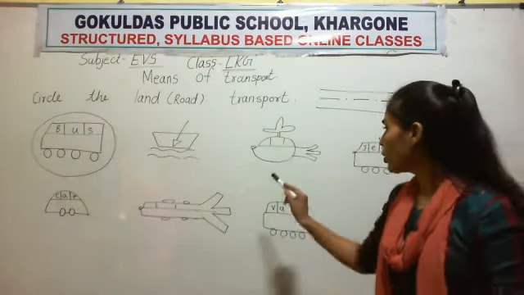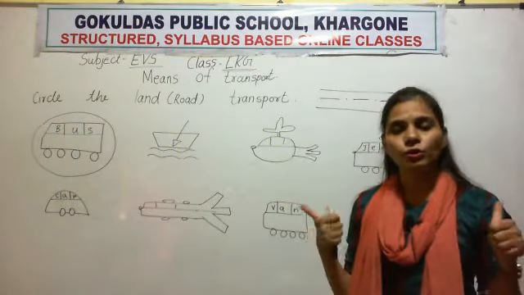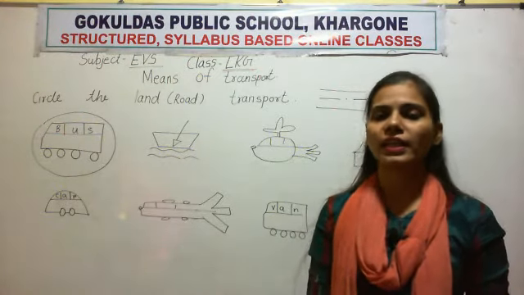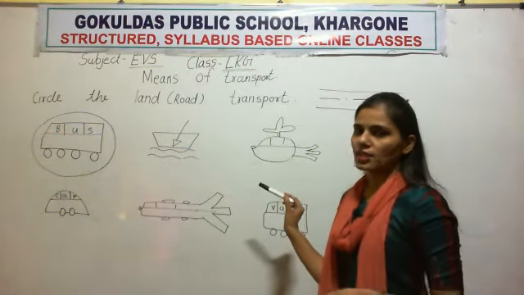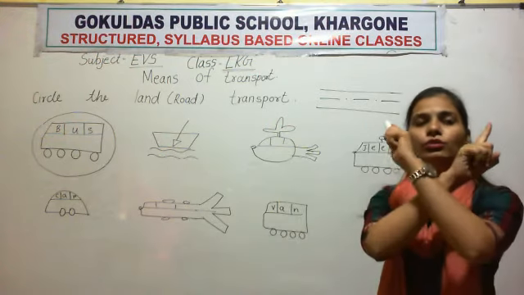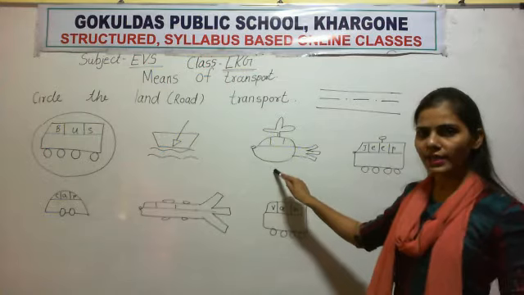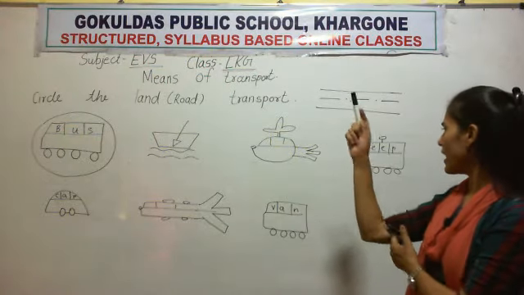So no circle. जो रोड पर व्हीकल्स मूव करेंगे उन्हीं को हमको सर्कल करना है. Otherwise no circle. So no boat, no helicopter.